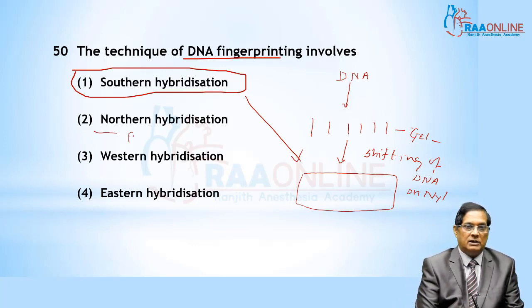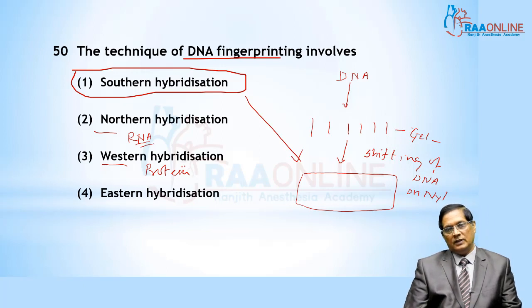Northern blotting is applicable for RNA, whereas western blotting is useful for proteins.